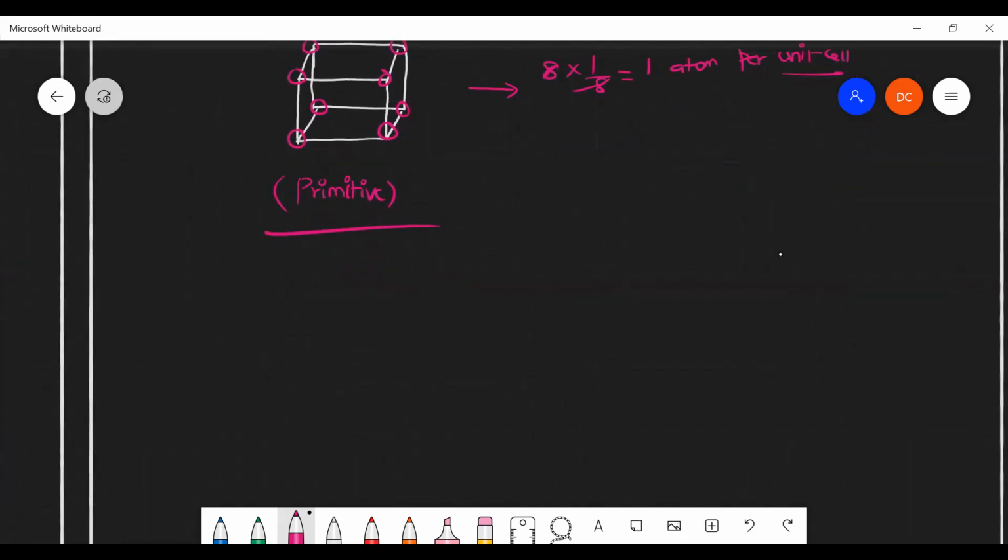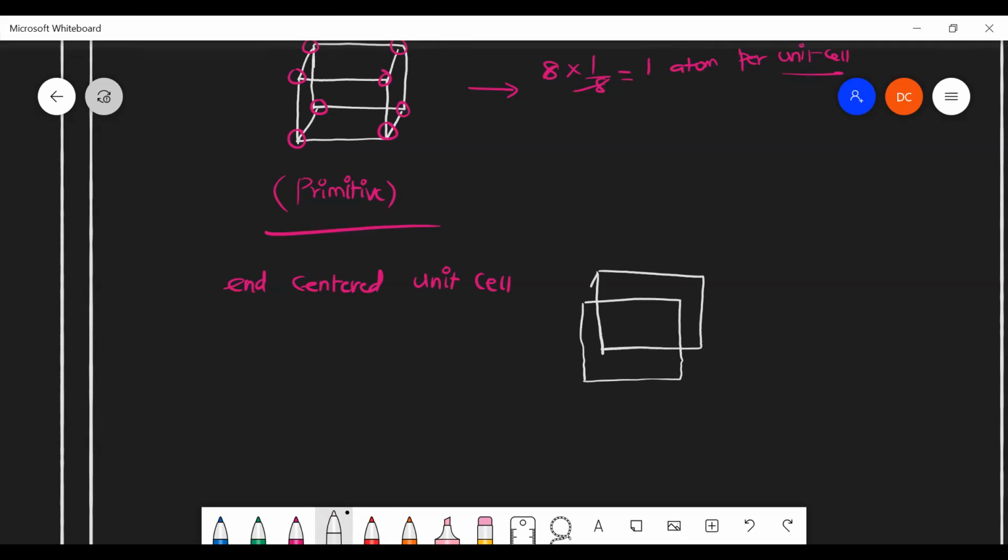Suppose I take an end-centered unit cell. How many atoms may be there for a particular unit cell? One, 2, 3, 4, 5, 6, 7, 8.